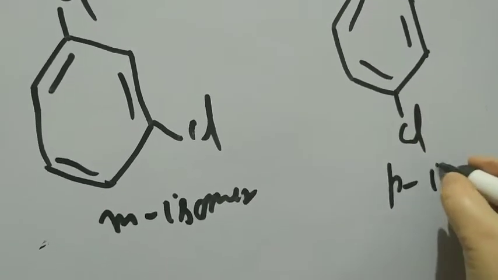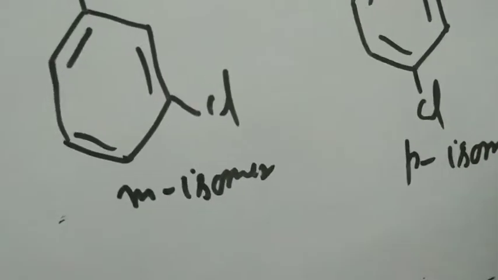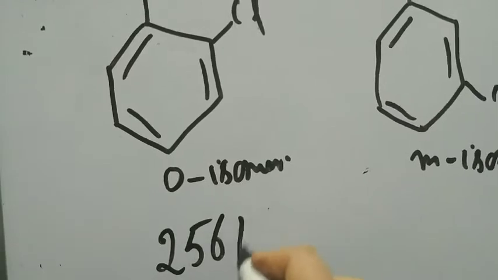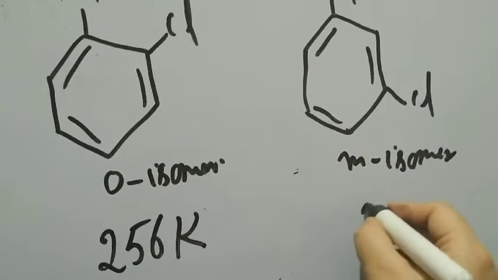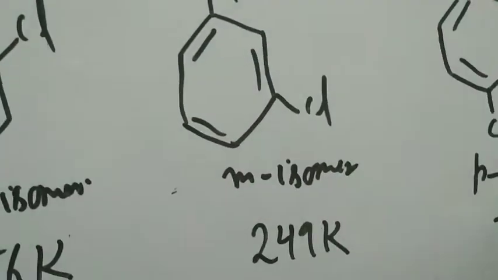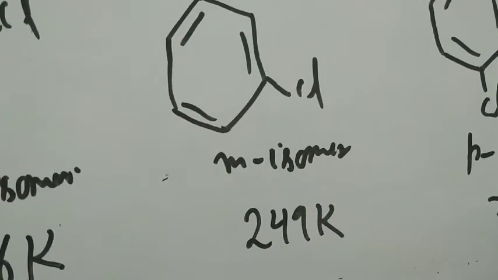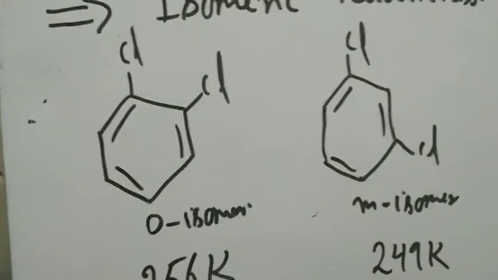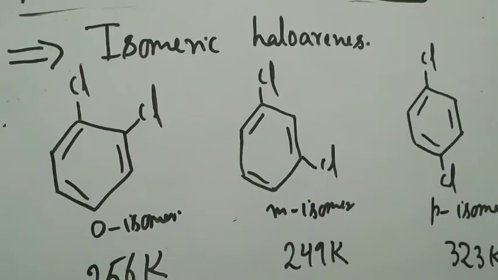This is our para isomer. And if we write down the values, 256 Kelvin, this is 249 Kelvin, and this is 323 Kelvin. This is what happens in case of isomeric haloarenes.